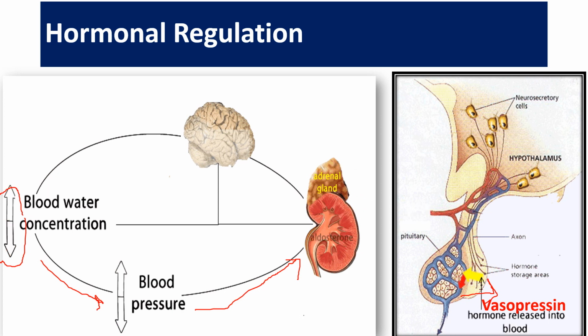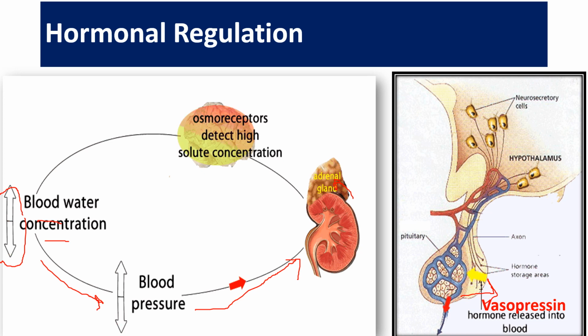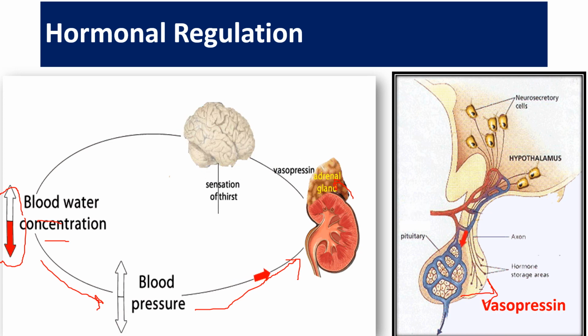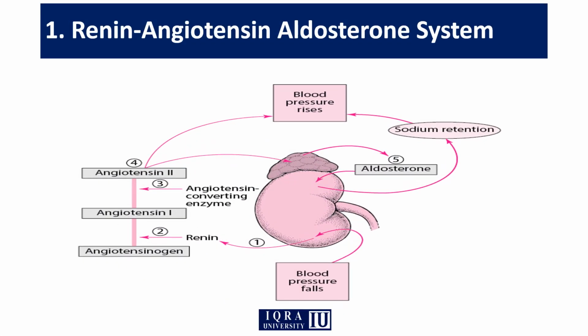So when, for any reason, blood pressure decreases due to low water concentration, renin will be released from the kidneys. Onward we will discuss the mechanism in detail. Renin will increase the aldosterone hormone, and that aldosterone hormone will increase water and electrolyte reabsorption. Here you can see in the diagram. This is the most important pathway, the RAS pathway or the renin-angiotensin system pathway.